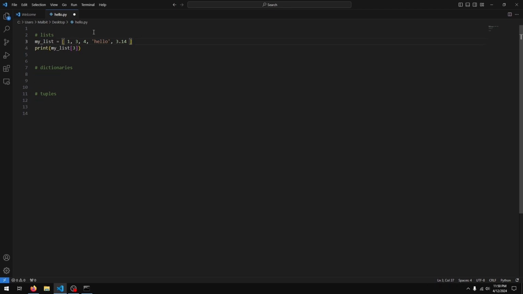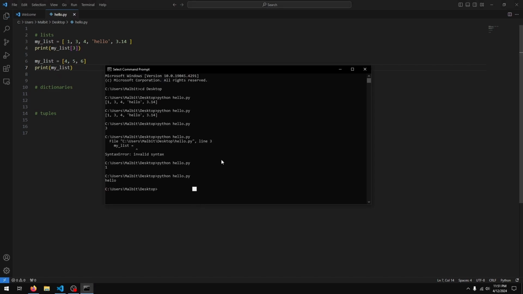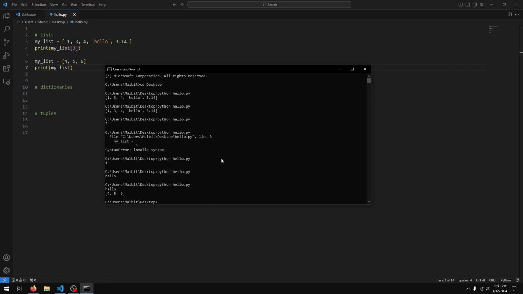Now what if we want to add an item to the list after it's created? When we create a list, we can add items here however we like. But what if I want to add an item after it's created? I don't want to change the entire list, I just want to add an item. By the way, if you want to change the entire list, I can just do this: 4 5 6, and if I do a print here, you can see that my list is now 4 5 6.